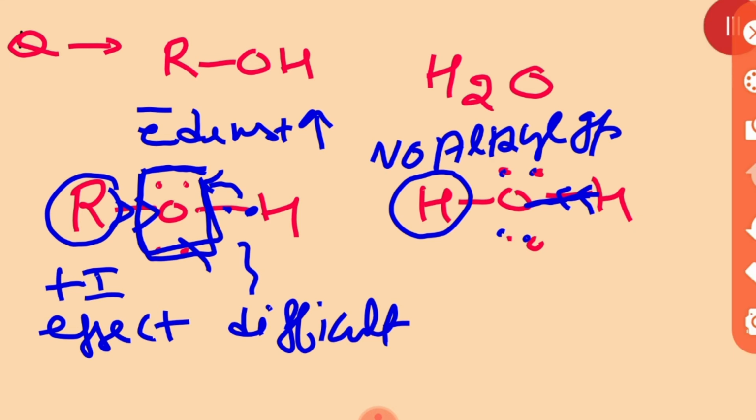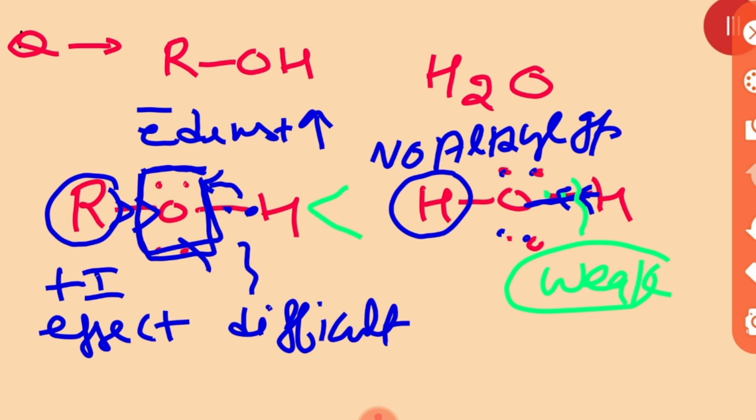Then the oxygen hydrogen bond becomes weak, so cleavage of hydrogen becomes easy. That is why we say water is a stronger acid than alcohol. Clear? This was question number 1 that we have discussed.